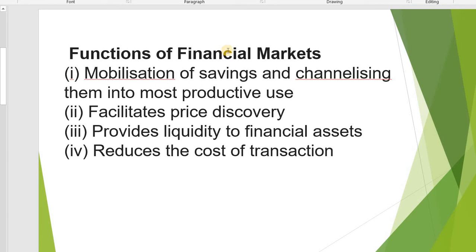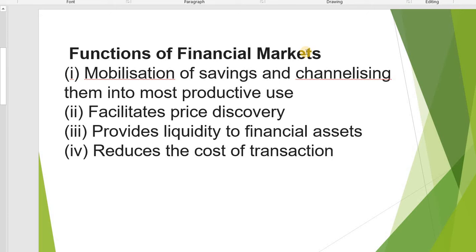First important function is mobilization of savings and channelizing them into most productive use. Savings are channelized into investment or capital and so on. That is the most important function of the financial market.